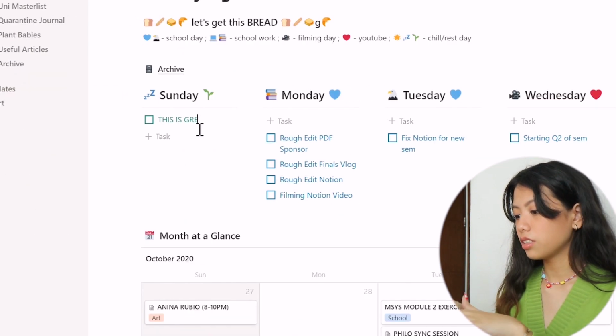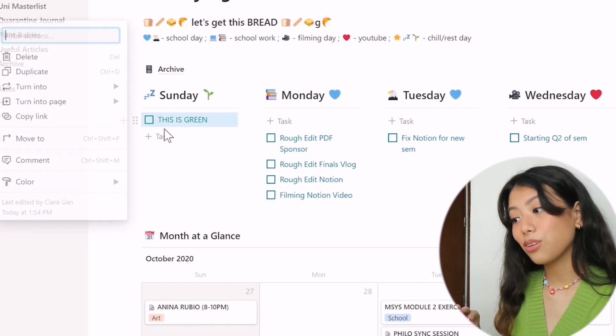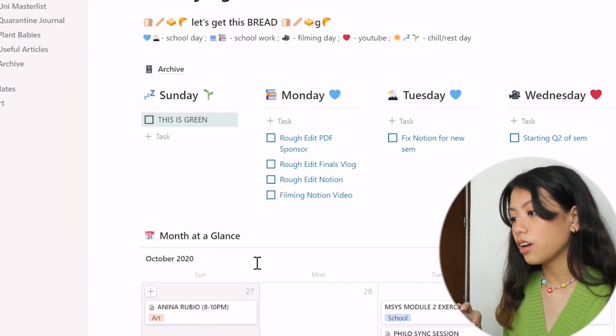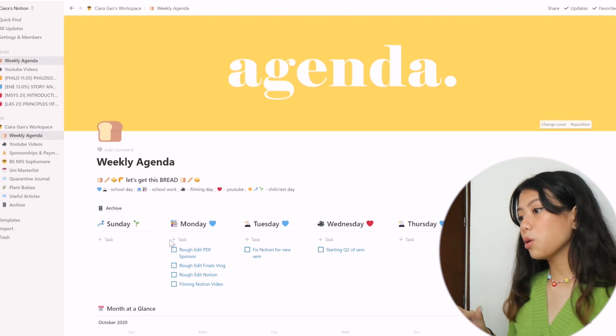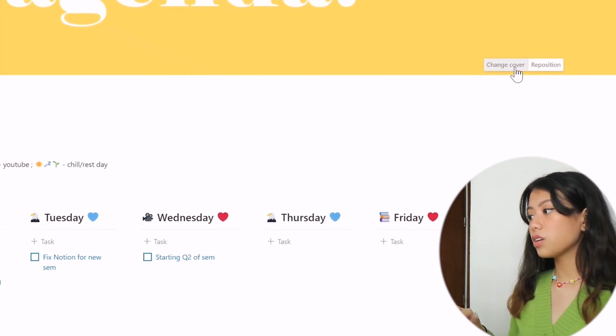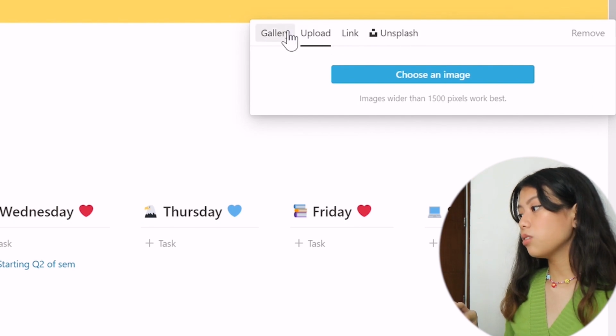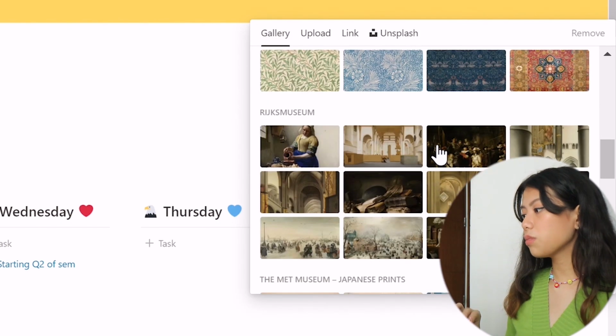This is green. Other than that, you can also change the color of the background. So yeah, you can make it green too. So that's my weekly agenda. I use these covers. You can actually change your covers by uploading different covers, and you can also just choose from the templates that they have.